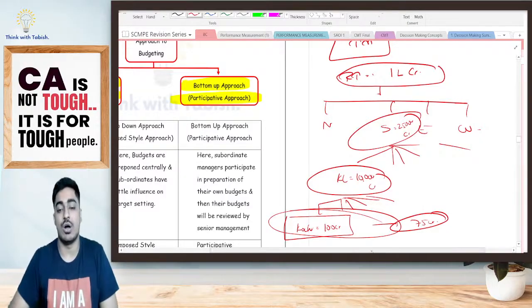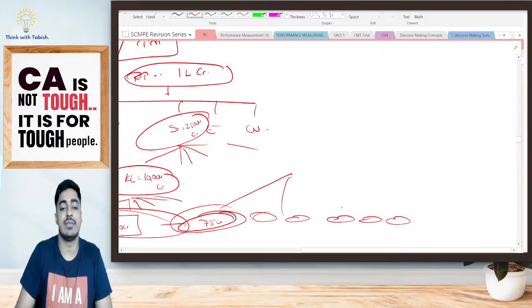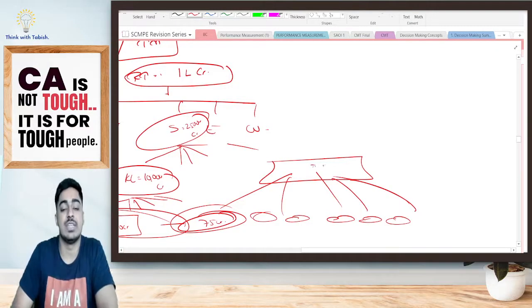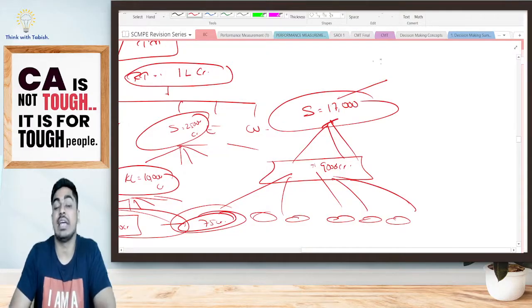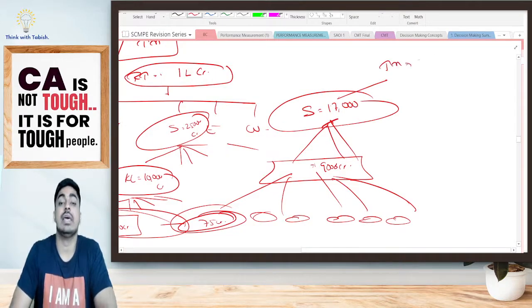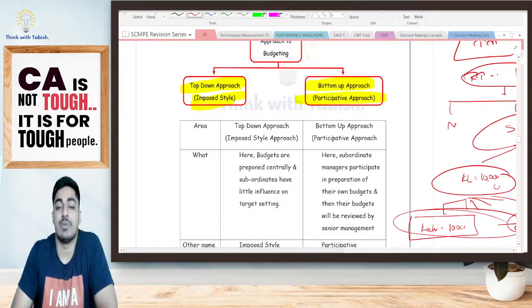All these individual regions create their budgets, and we add them up. For Kerala state, the budget for next year is going to be 9,000 crore. Based on that, I add all the states. For the South division, my budget is going to be 17,000 crore. Based on that, I add everything, and for Tata Motors as a whole, my budget is going to be 97,000 crore. This is my bottom-up, or participative, approach.